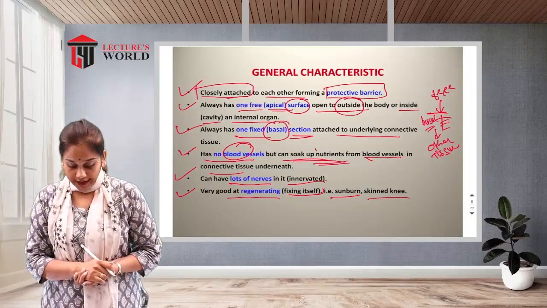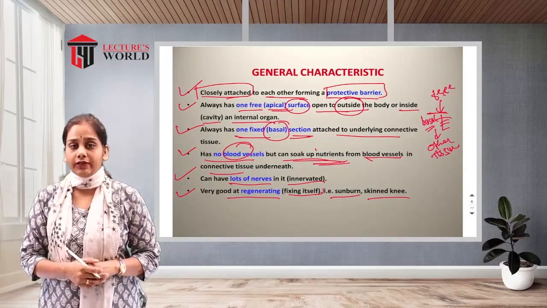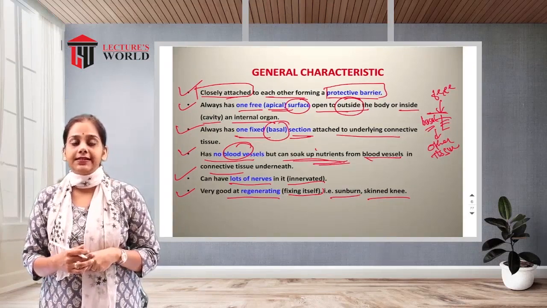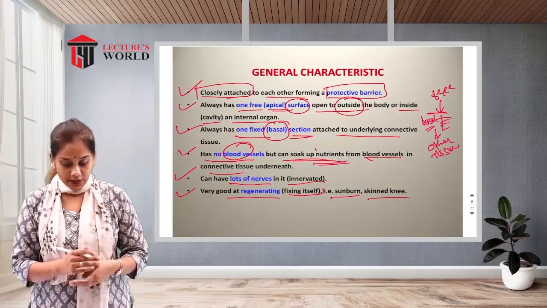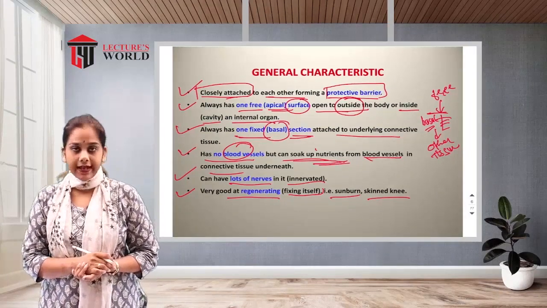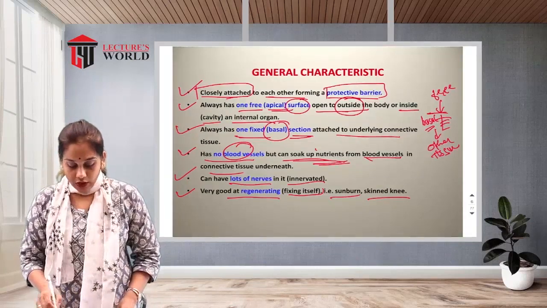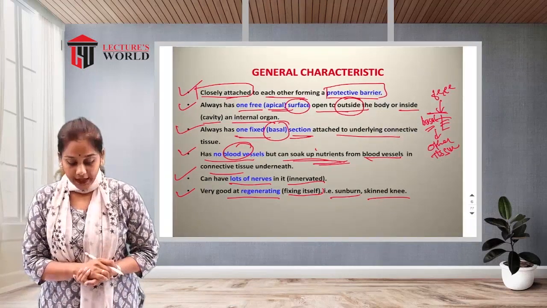For example, sunburn. If the skin becomes tanned or sunburnt, our outer layer of epithelial cells can regenerate by itself. So it has a characteristic like a regenerating cell. So these are all the general characteristics of the epithelial tissue.